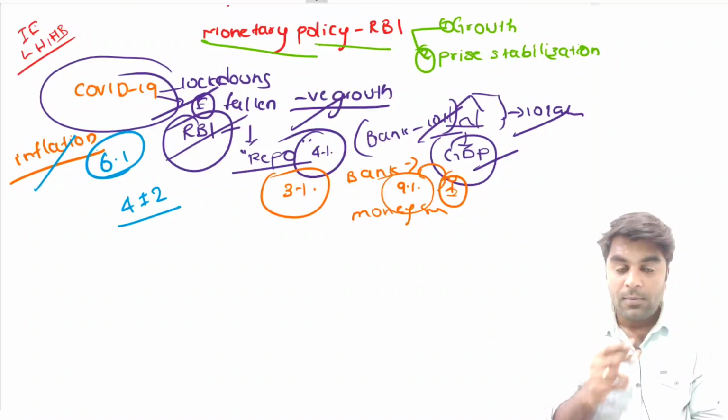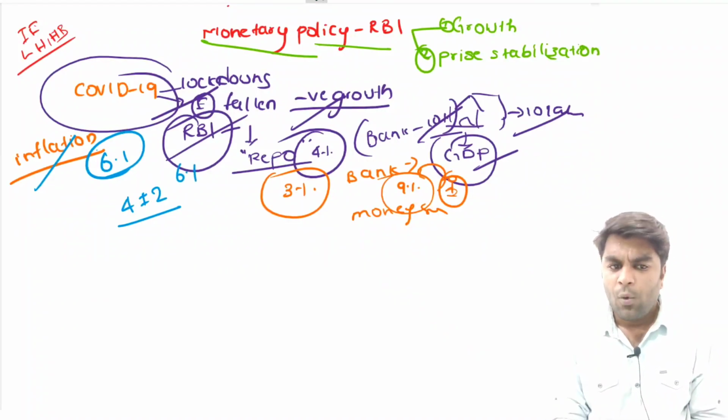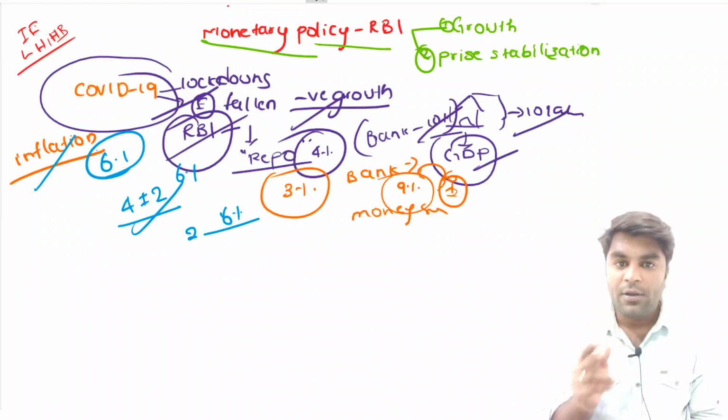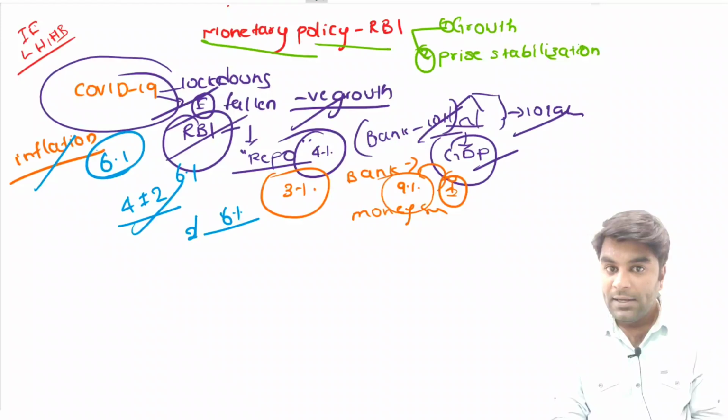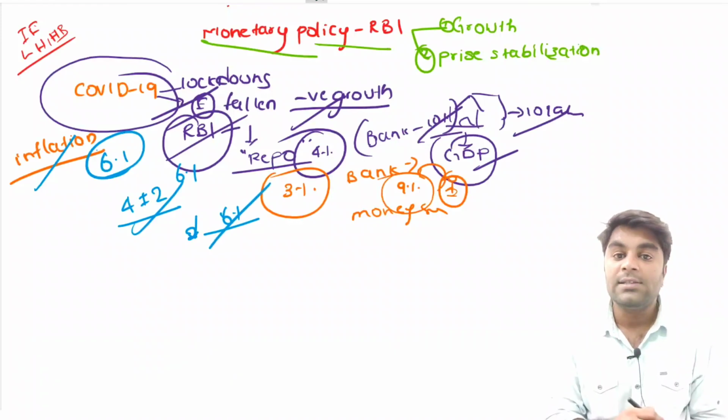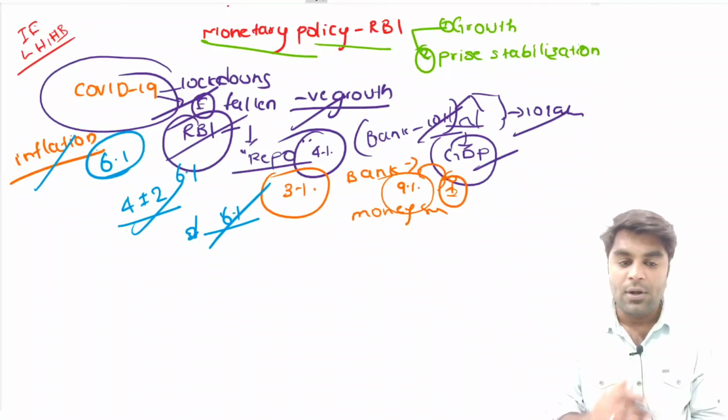At any given point of time, it should not exceed 4 plus or minus 2. But currently... What's the meaning of 4 plus or minus 2? The lower threshold limit of the inflation is 2% and the upper threshold limit of the inflation is 6%. At any given point of time, the inflation should not decrease below 2% and it should not increase above 6%. This is the threshold limit.